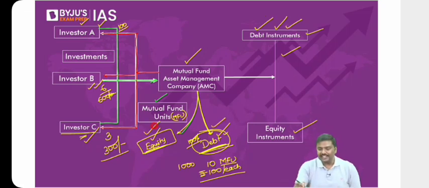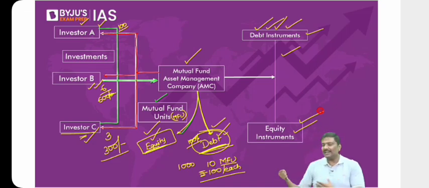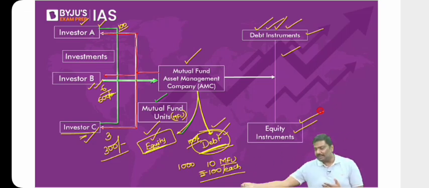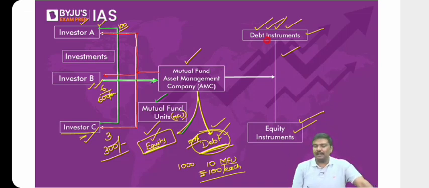They will either invest in the debt market or the equity market. Generally, they will have a combination: 40% in debt market, 60% in equity, or 10% in equity market, 90% in debt market, etc. Now, can I say that whatever debt instruments or equity instruments a mutual fund company has purchased are nothing but assets? Any problem with this?